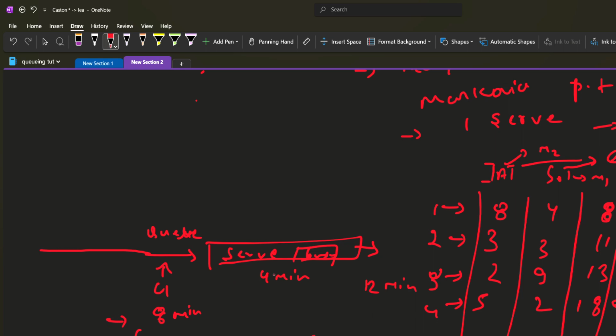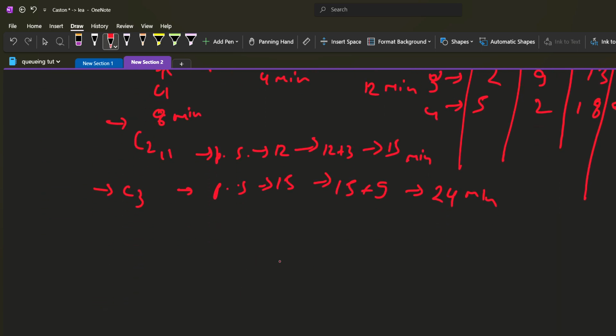Then C3 came. When C3 came, it was already 13 minutes and the system was busy, so my server was processing C2. So it waited around 2 minutes, and its processing began at 15 minutes, and it was served a 9 minute long duration in the system. I'm saying duration, so I'm not saying instantaneous time. So the instant when it leaves the system was 15 plus 9, which is 24 minutes, and so on for the others. Now I think you are able to understand it.